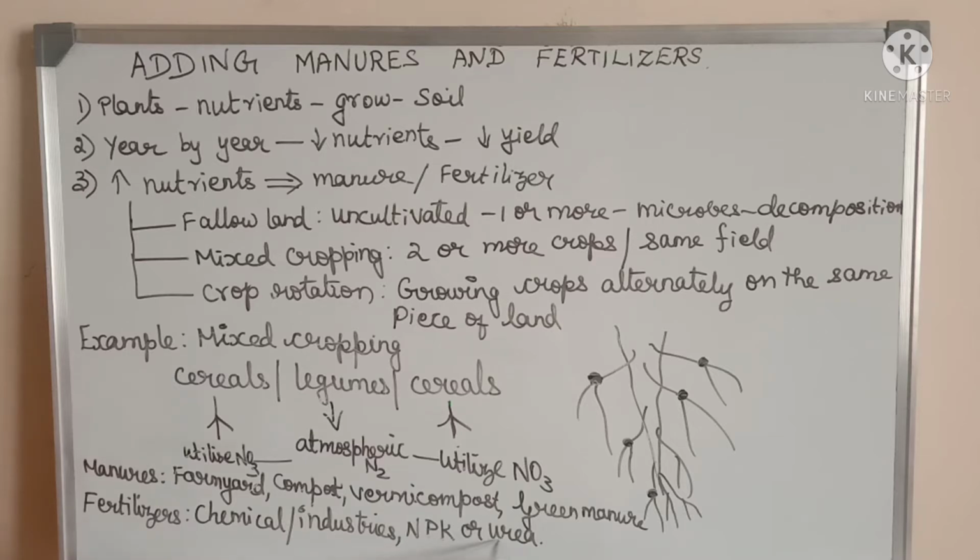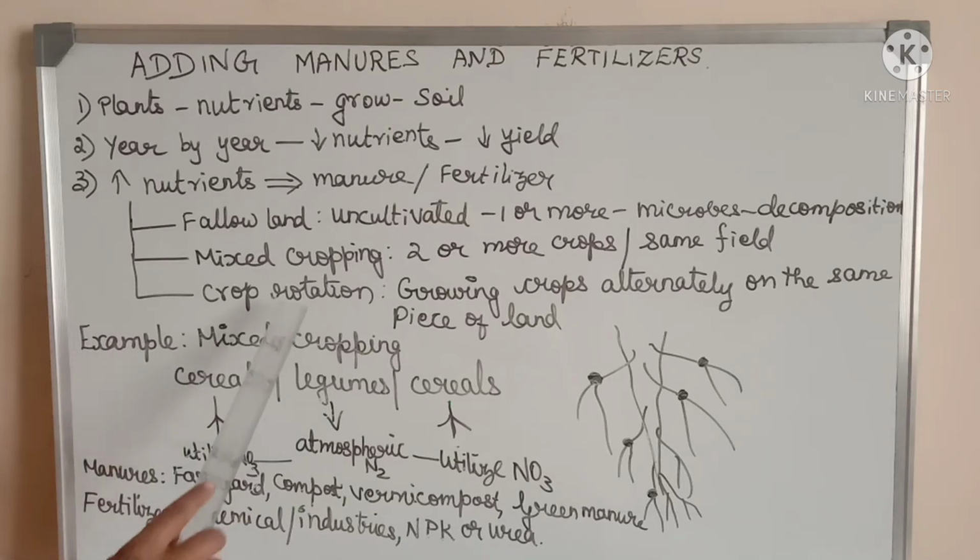Urea, it is also a complex fertilizer. So these are made in the industries and are supplied to the field to add nourishment to the soil. Clear, children? Let me sum up the definition of crop rotation, manure and fertilizer.